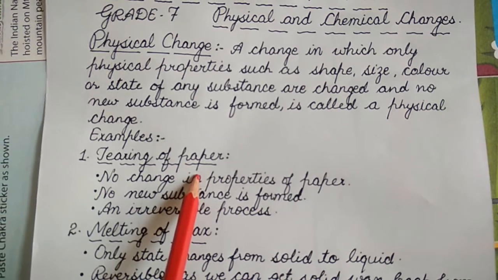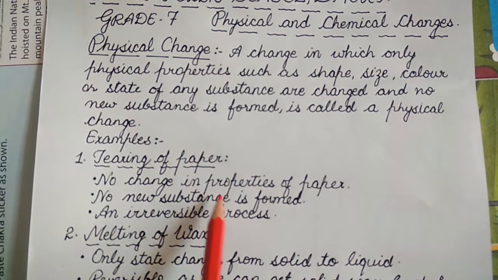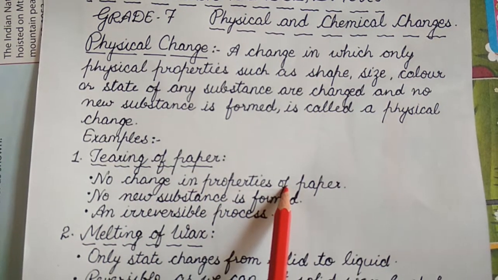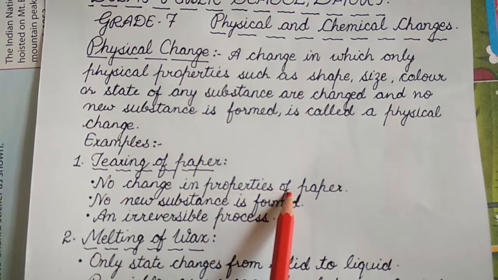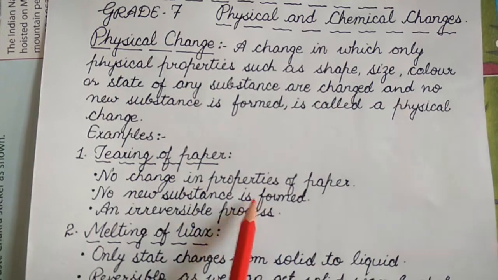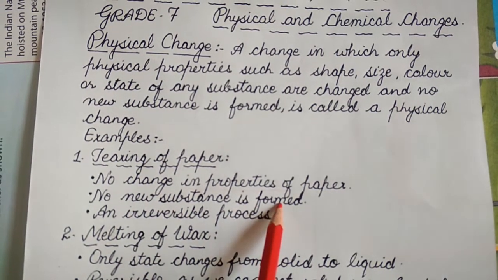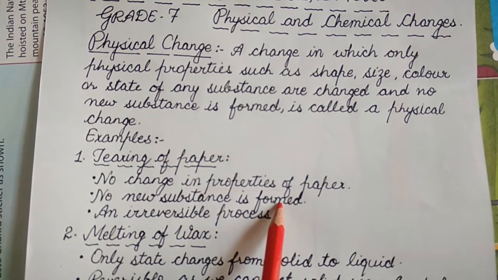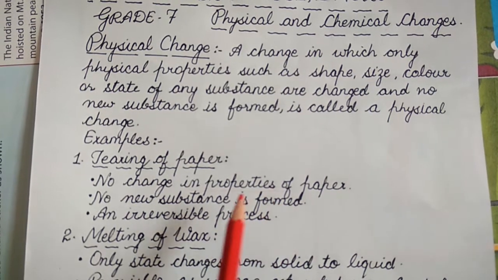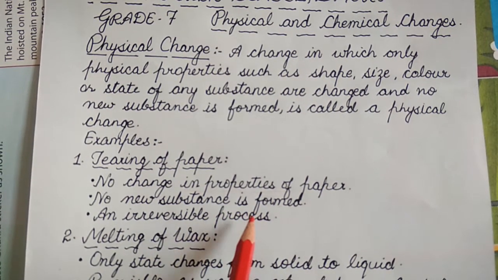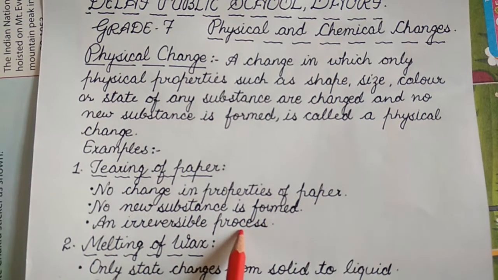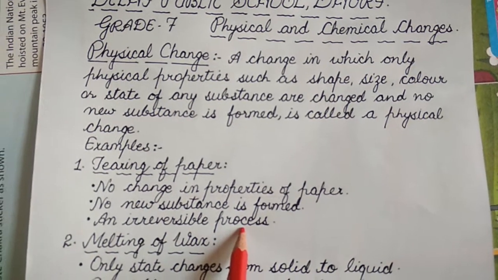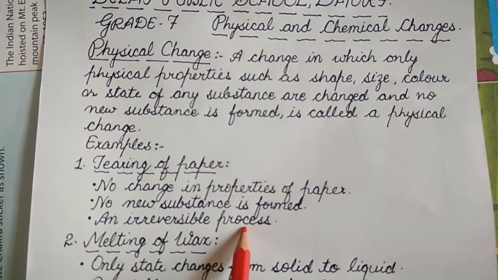On tearing the paper, there is no change in the properties of the paper. Means the properties of the paper remain same even when it is torn, and no new substance is formed after tearing the paper. As we can't get the original paper back after tearing it, it is an irreversible process. So here I would like to make you familiar with the term irreversible.